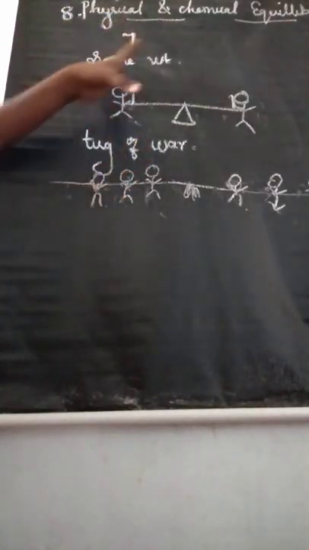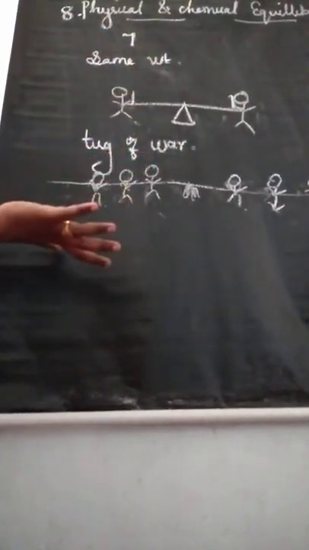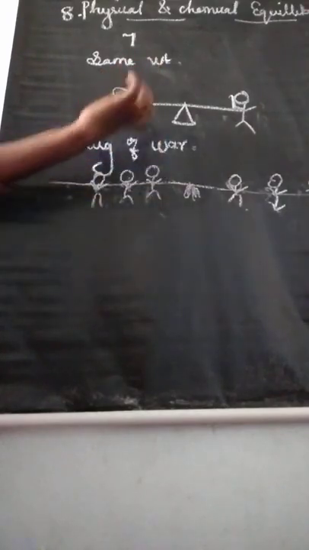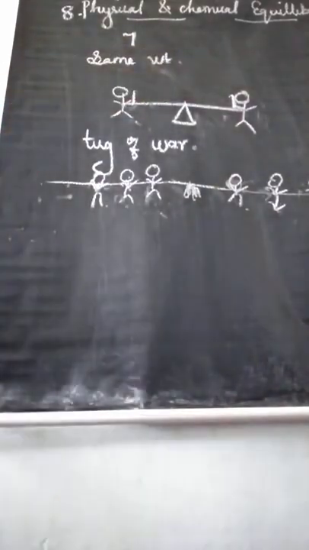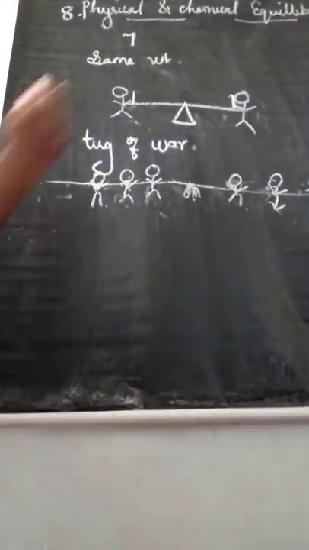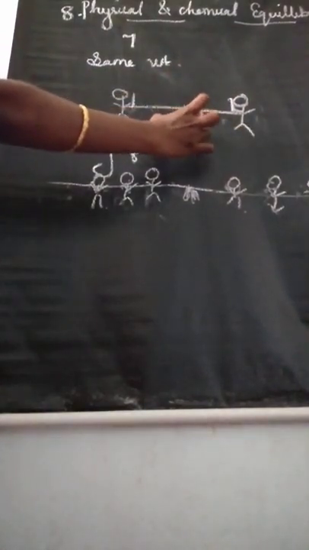What is meant by equilibrium? In our day-to-day life, we see many equilibrium reactions. Here 2 examples are given. One simple example is the seesaw: 2 persons have the same weight and sit on opposite sides of the seesaw at equal distance from the fulcrum. So this is said to be an equilibrium.